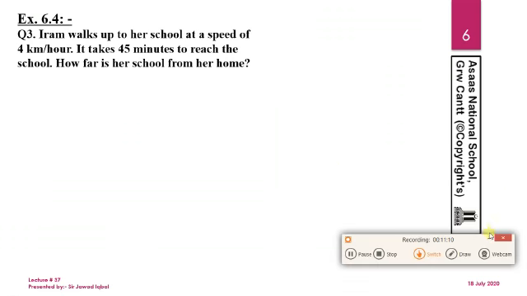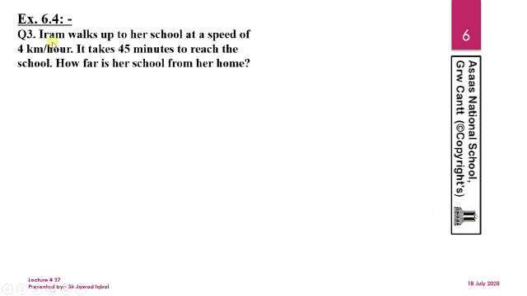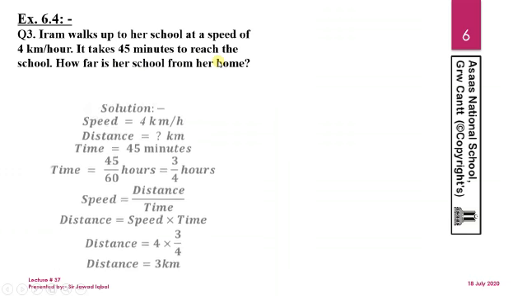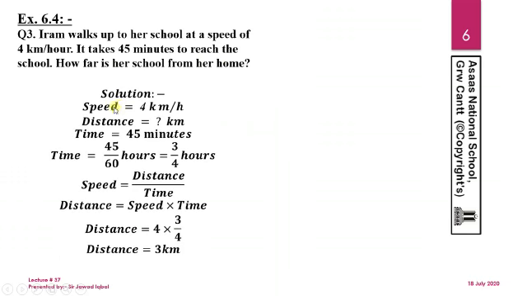Now once again I come to question number 3. Iram walks to her school at a speed of 4 km per hour. It takes 45 minutes to reach the school. How far is her school from her home? Now come towards the speed of Iram. The speed is equal to 4 km per hour. We have to find the distance, but in how much time?